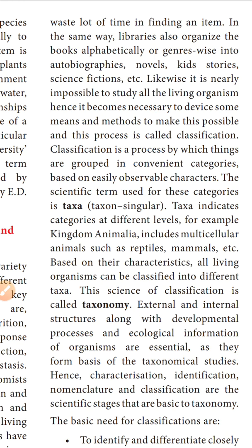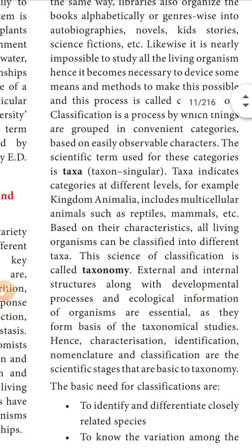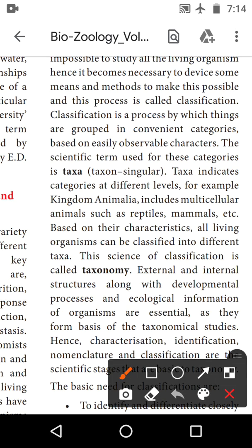So classification is the process by which things are grouped into convenient categories based on easily observable characters. So you can easily observe the product's character. This category name is the taxa. Taxa indicates the category at different levels.